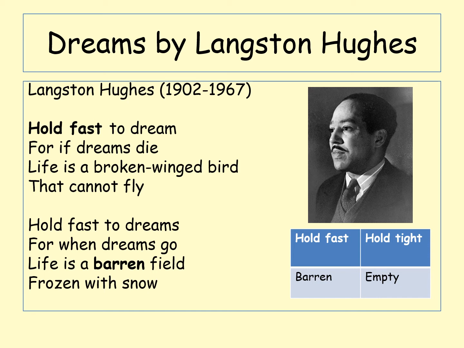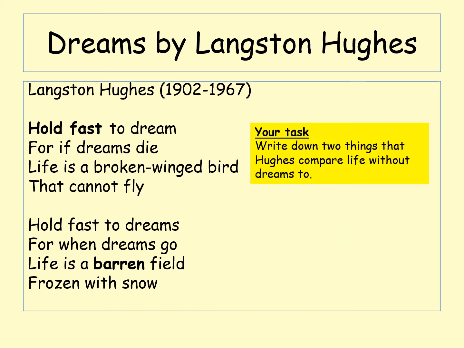Now the words hold fast mean to hold tight, so to hold on to something, and the word barren means empty. Hopefully you can see some metaphors there, such as life is a broken-winged bird that cannot fly, and life is a barren field frozen with snow. So Langston Hughes uses two metaphors there to describe what life might be like if you don't have dreams. What I want you to do is write down two things that Hughes compares life without dreams to. Make sure you understand that.